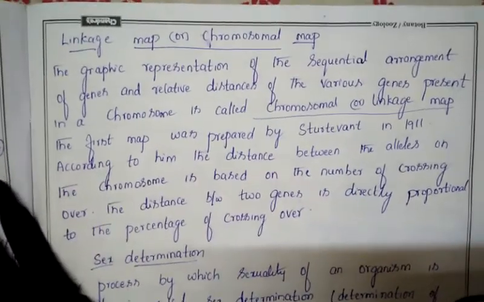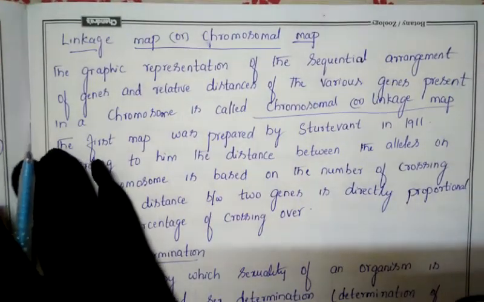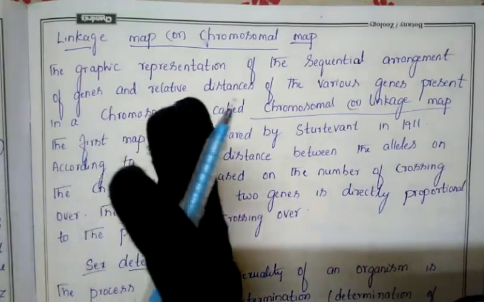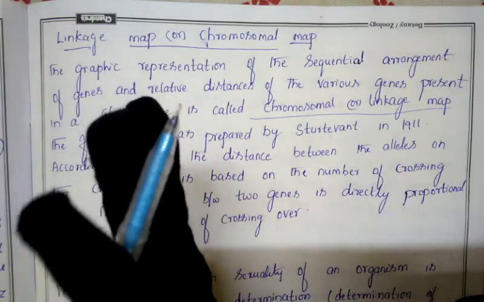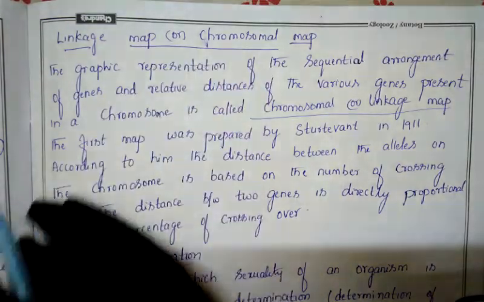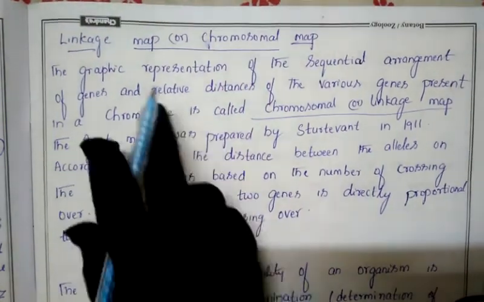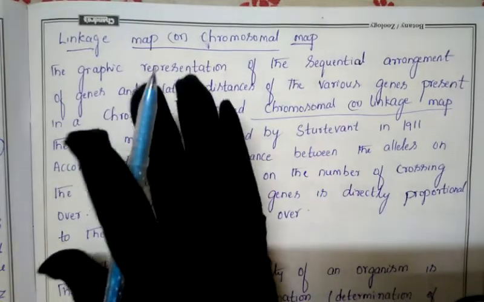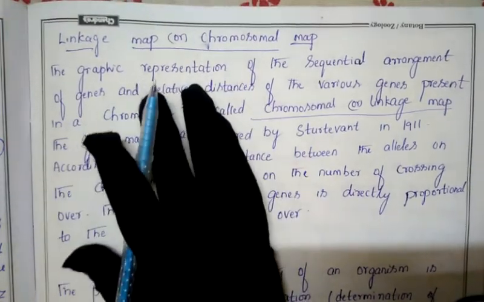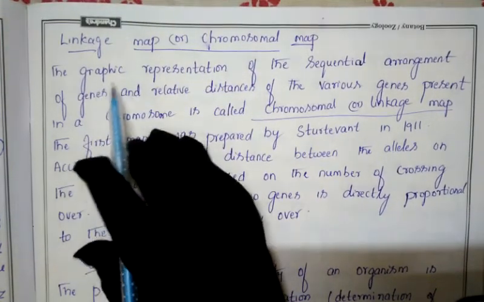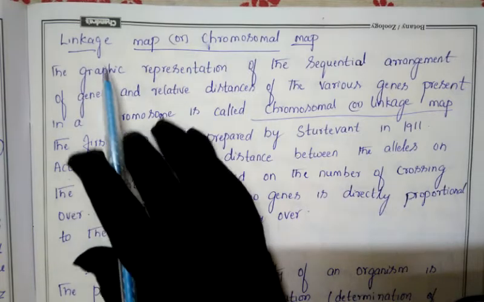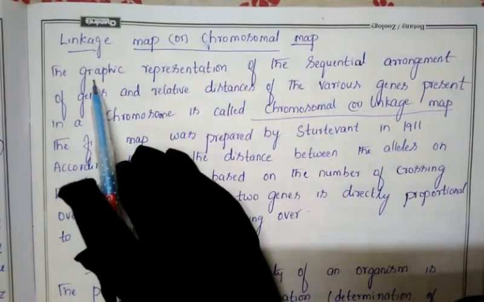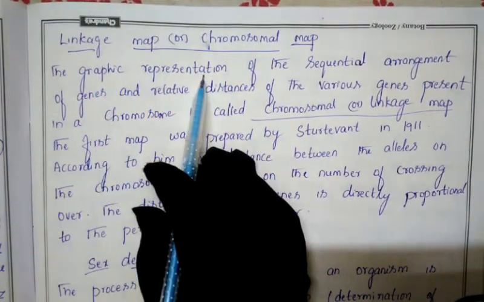Even in your maths you will study how we draw a graph. For example, how much total percentage has been obtained in the class: we will put the graph, and through that graph you will show the complete result sheet. In the same manner here also we will do a graphical representation. Chromosomal mapping is nothing but one of the graphical representations.